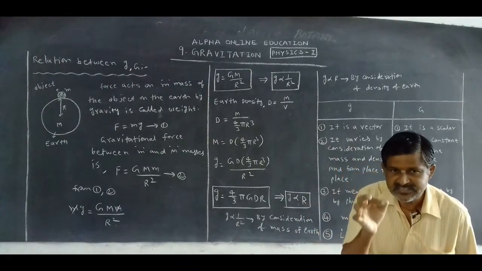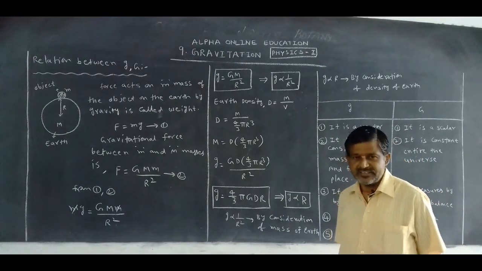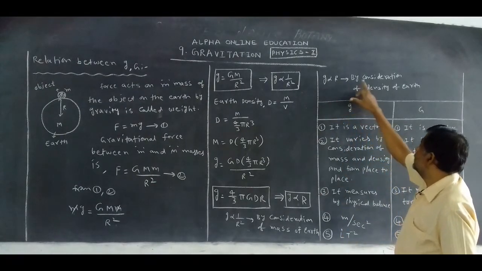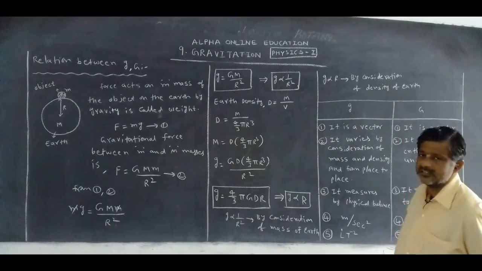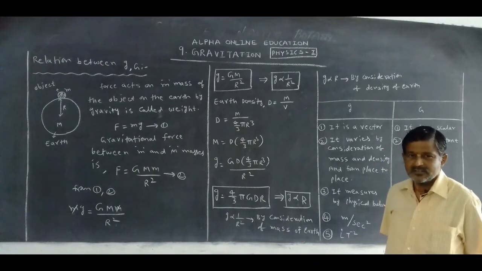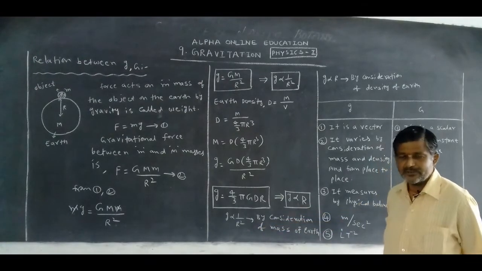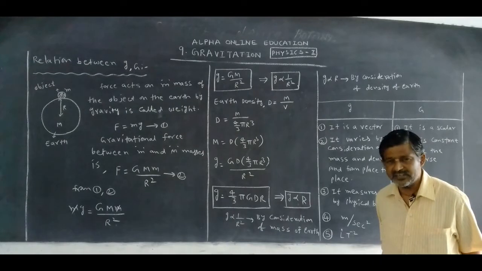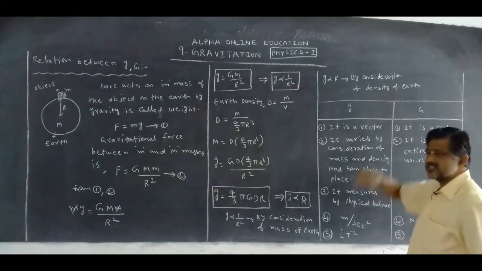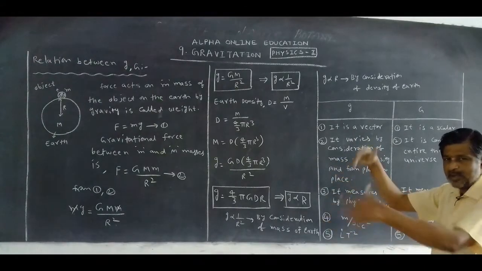When the mass of the earth is considered, g is inversely proportional to the square of the distance, or g is proportional to 1 by R square. Now here g is proportional to R, when? By consideration of the density of the earth. When the density of the earth is considered, g is proportional to the radius. But here acceleration due to gravity is inversely proportional to the square of the radius of the earth. It is by consideration of the mass, and it is by consideration of the density. Now it is clear that small g and capital G are different.